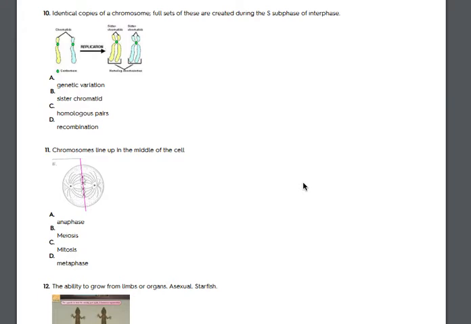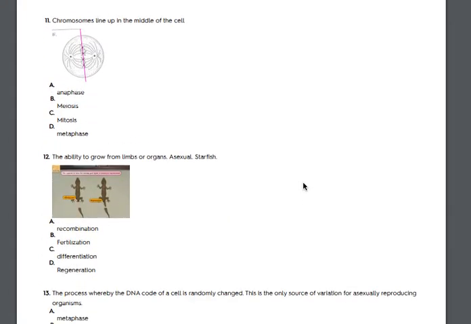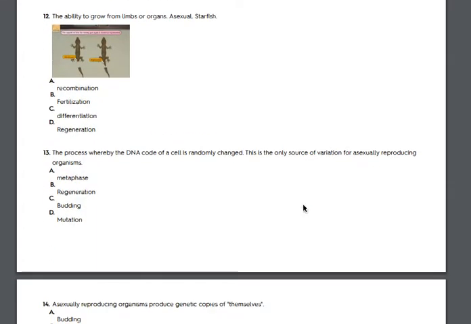10. Identical copies of a chromosome. Full sets of these are created during the S subphase of interphase. A. Genetic variation. B. Sister chromatid. C. Homologous pairs. D. Recombination. Number 11. Chromosomes line up in the middle of the cell. A. Anaphase. B. Meiosis. C. Mitosis. D. Metaphase.